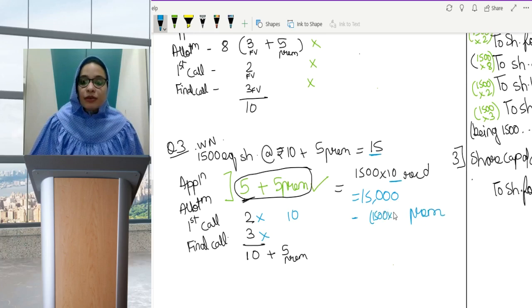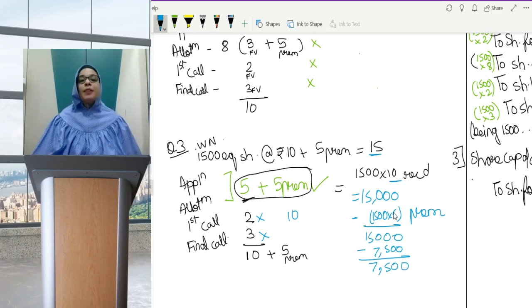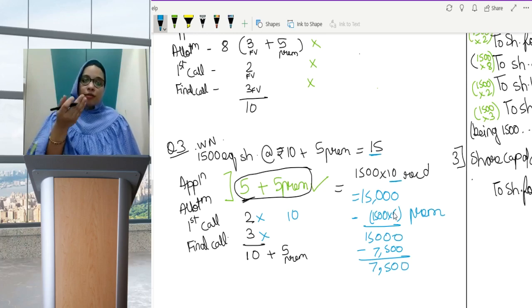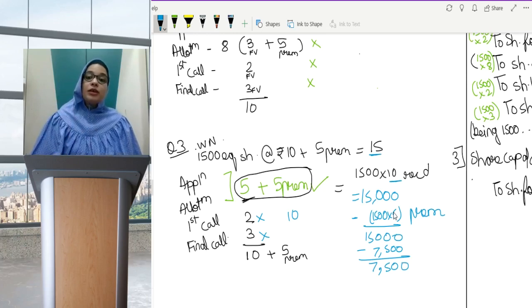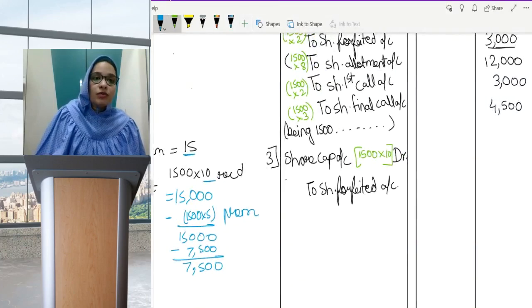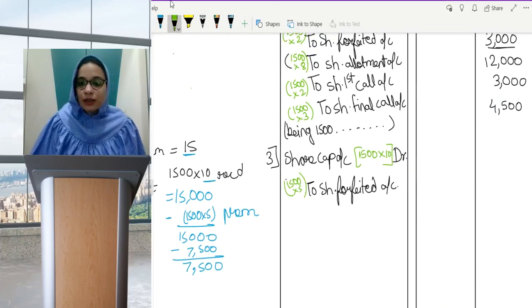It includes premium, and premium cannot be taken as a profit. That is why I'll reduce the premium amount: 15,000 minus 7,500. The amount which will go in share forfeiture will just be 7,500. Or you can just keep in mind that whenever the amount received includes premium, share forfeiture has only the face value which is received. So it will just be 1500 into 5, which is 7,500.